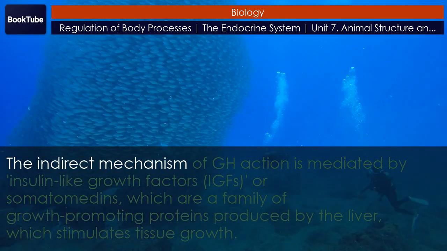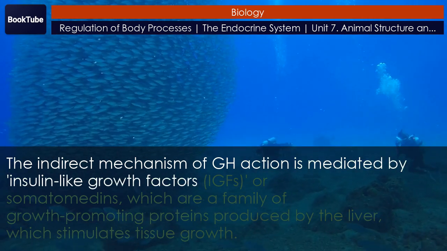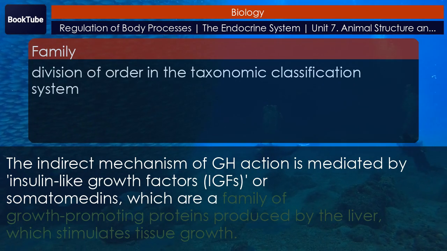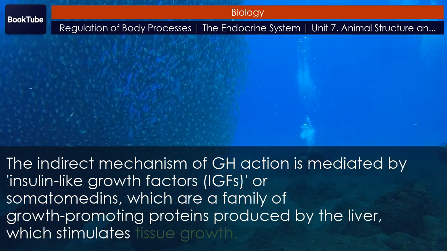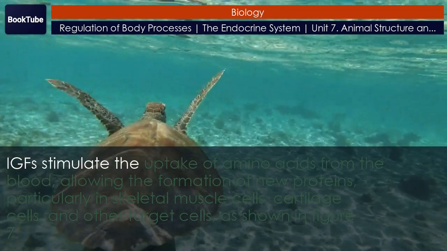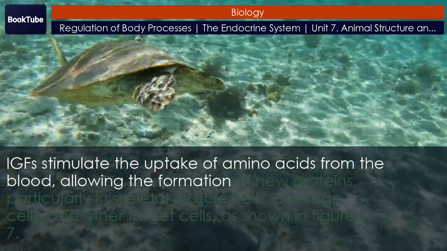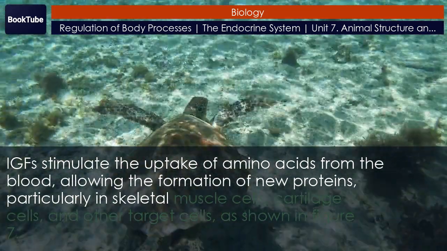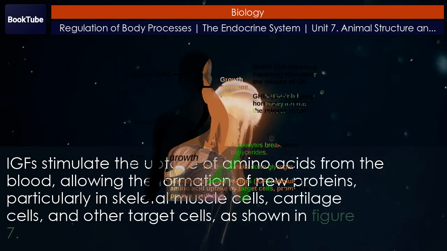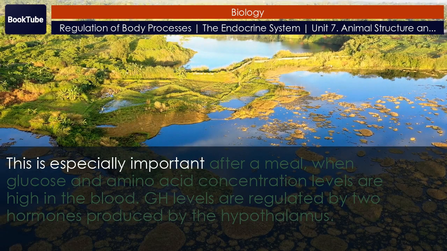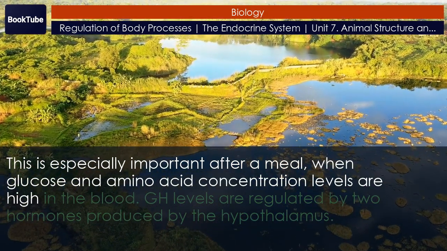The indirect mechanism of GH action is mediated by insulin-like growth factors, IGFs, or somatomedins, which are a family of growth-promoting proteins produced by the liver, which stimulates tissue growth. IGFs stimulate the uptake of amino acids from the blood, allowing the formation of new proteins, particularly in skeletal muscle cells, cartilage cells, and other target cells, as shown in Figure 7. This is especially important after a meal, when glucose and amino acid concentration levels are high in the blood.